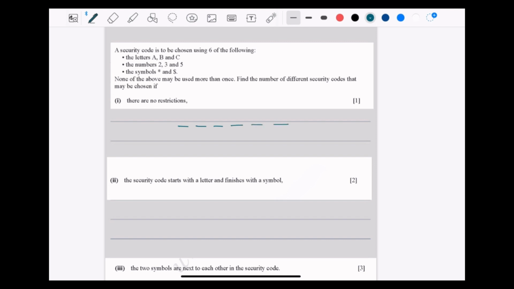So, a 6 character password, and out of these, 3 are letters, 3 are numbers and 2 are symbols. When there is no restriction, 3 and 3 is 6, and 2 makes 8. So it will be 8. Out of 8 characters, we are selecting 6.